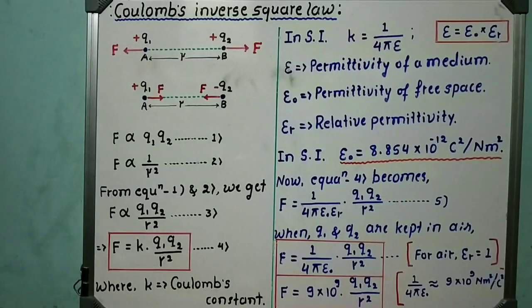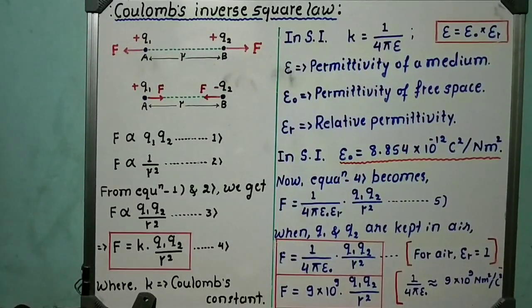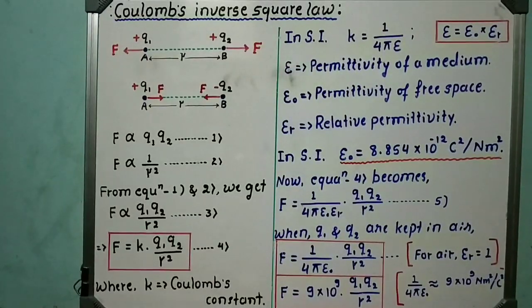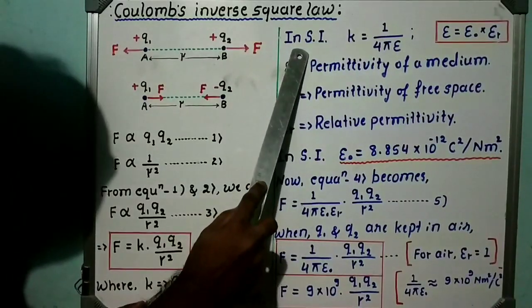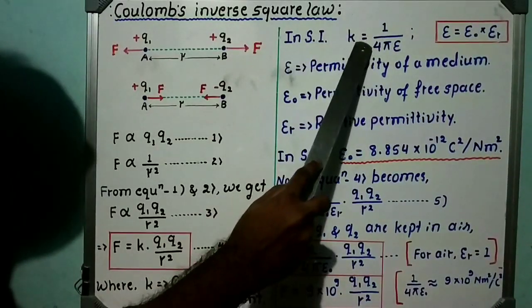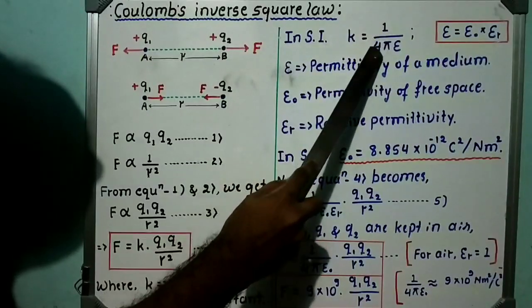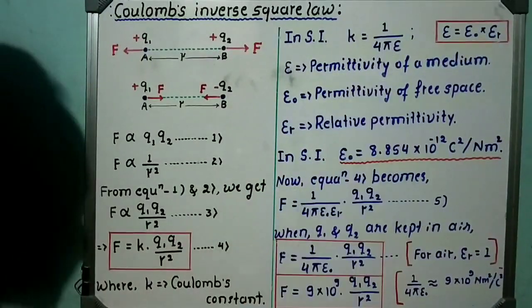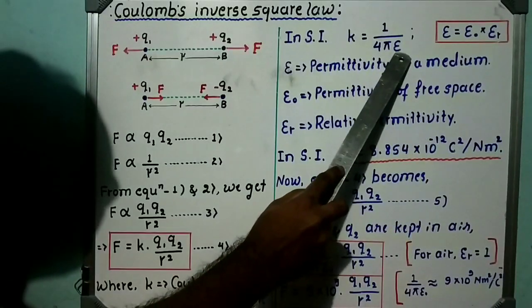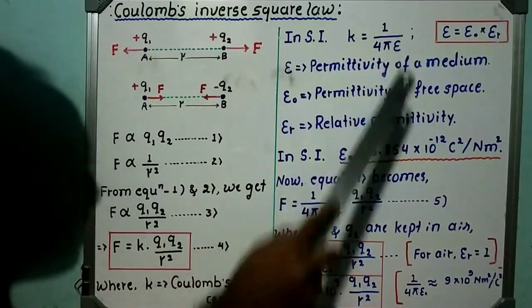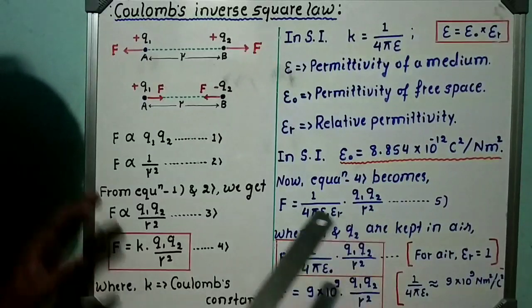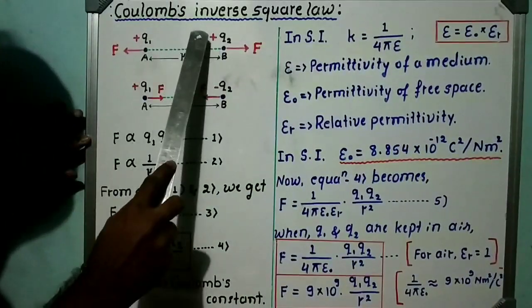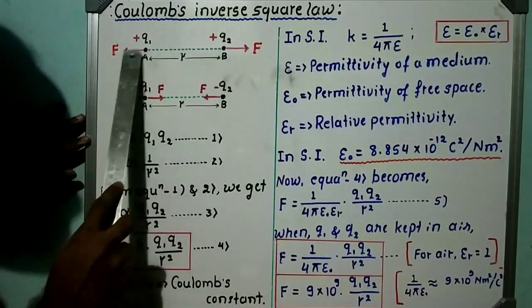My dear friends, it is very necessary to study about Coulomb's constant because Coulomb's constant plays an important role in calculation. See here, in SI system, the value of k is equal to 1 divided by 4 pi epsilon. Now the question is, what is the meaning of epsilon? Epsilon is the measure of the medium present between the two static charges.